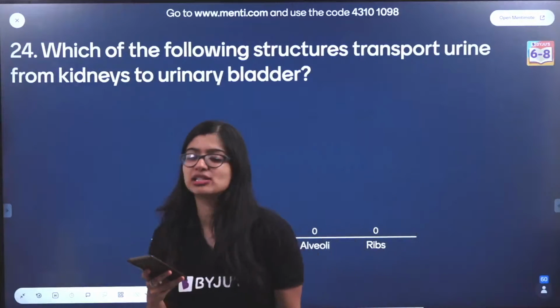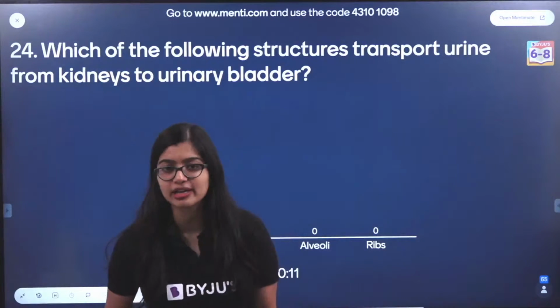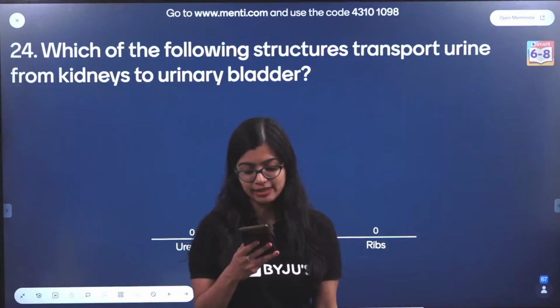Yes, state board can register, ICSE can register, everybody can register, but Indian nationals only can register, okay?